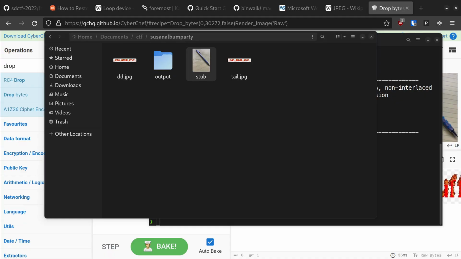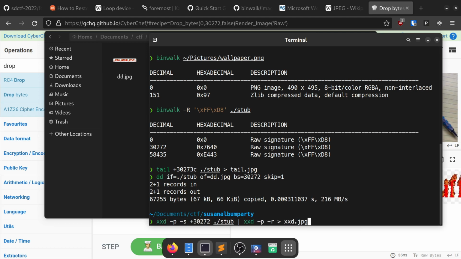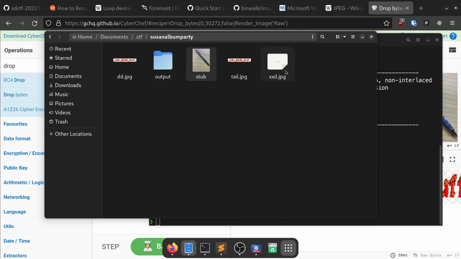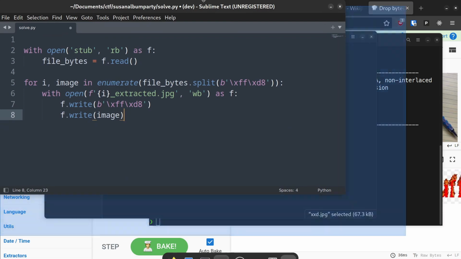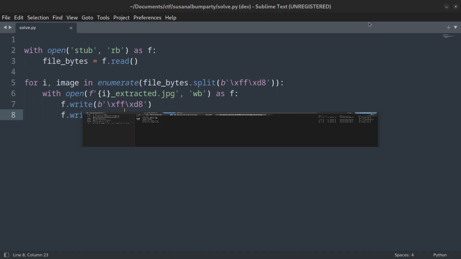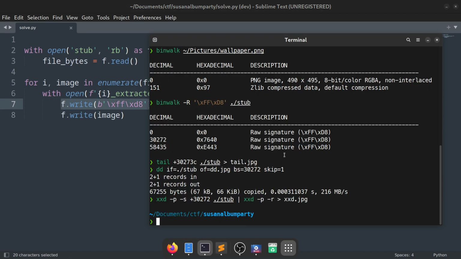You can even use XXD to dump the file to plain hex, skip the first 30,272 bytes, and then pump it back into XXD to reconstruct the isolated image. If none of these tools are available to you, you can even write an extremely bare-bones Python script to do it. You don't even need to import anything. Just read the bytes from the original stub file, split the file along its signature bytes, and write a new file containing each section. Oh, but don't forget to write those original magic bytes back first.